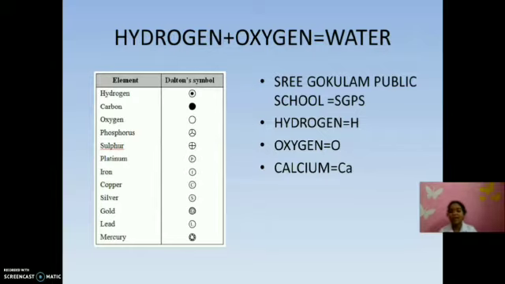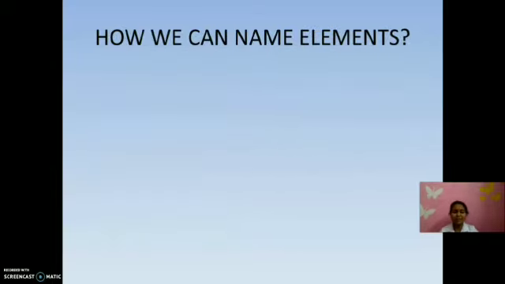Okay, then how can we write the symbol, or how can we name elements? In olden ages, elements were sometimes named after the place where they were found. For example, copper is derived from Cyprus. Copper was given the Cyprus name, but later it changed. Similarly, here I can show some elements.